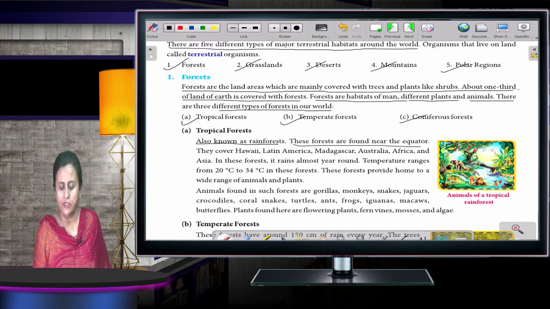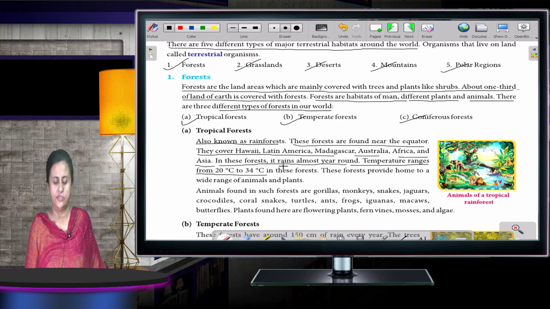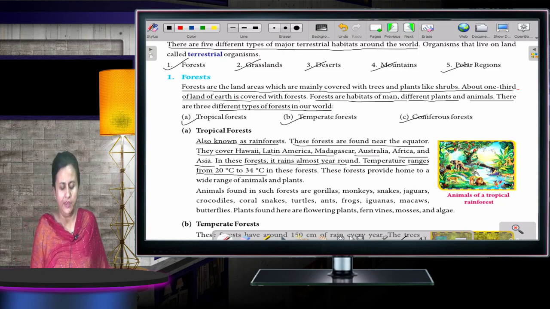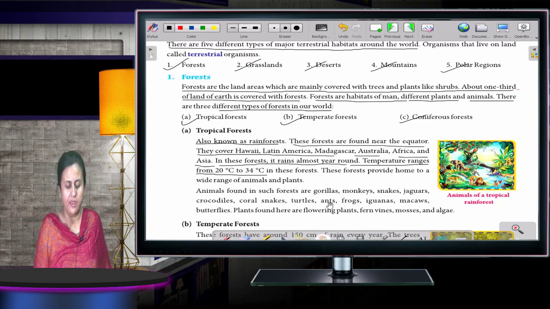These forests are found near the equator. They cover Hawaii, Latin America, Madagascar, Australia, Africa and Asia. In these forests, it rains almost year around. Temperature ranges from 20 degrees to 34 degrees centigrade. Now we will move to temperate forest. The other name for tropical forest is rainforest, and they are found in places near the equator.